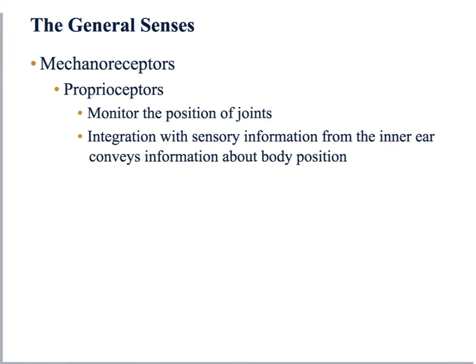Lastly, under the mechanoreceptors, we have the so-called proprioceptors, and we already talked about these ones. They let us sense things like body and limb movements, so we can be aware of where our arms are located even when our eyes are closed. This information provided by the proprioceptors is also integrated with sensory information from our inner ear, and we will talk about that in the special senses. Together they tell us about our body position.